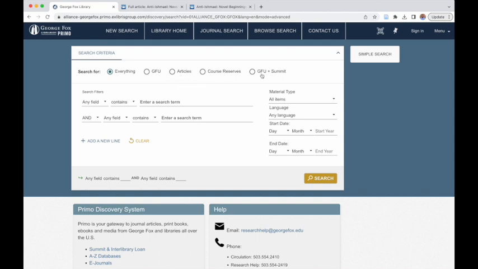So the other thing here is GFU plus Summit. George Fox is part of a consortium of libraries called the Orbis Cascade Alliance. And there's about 40 libraries throughout the Pacific Northwest that are member institutions. So you have other similar-sized institutions like Seattle Pacific, or local secular institutions like Reed and Lewis and Clark.